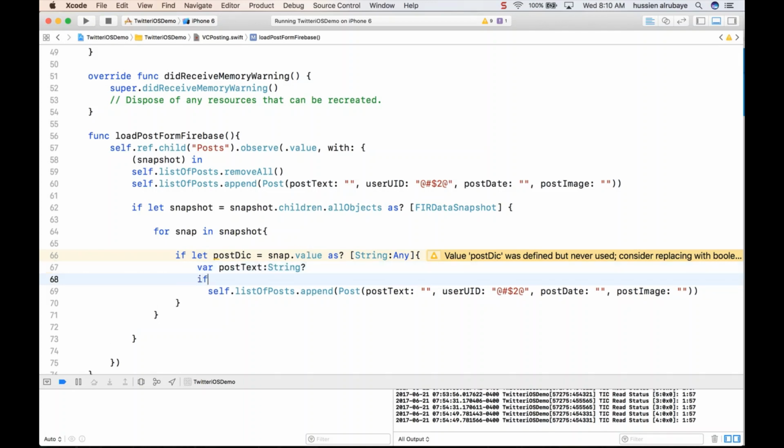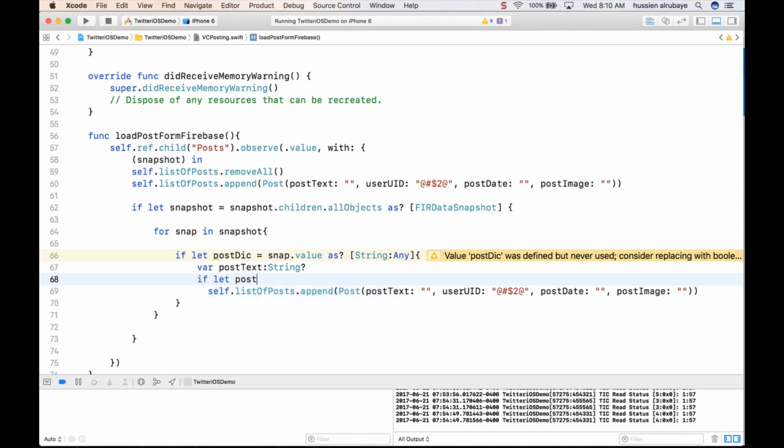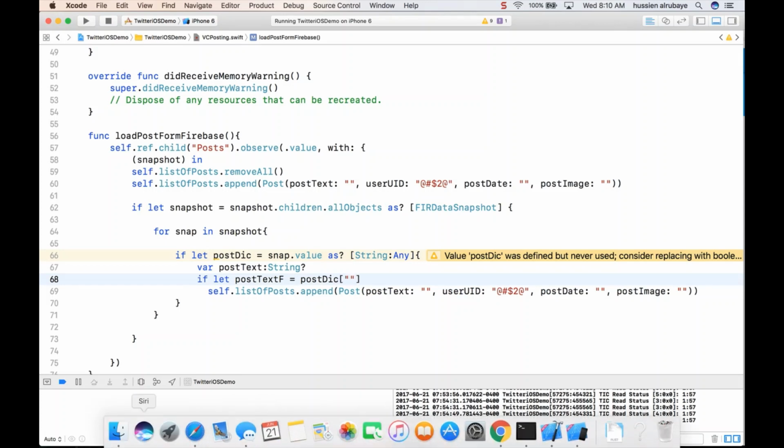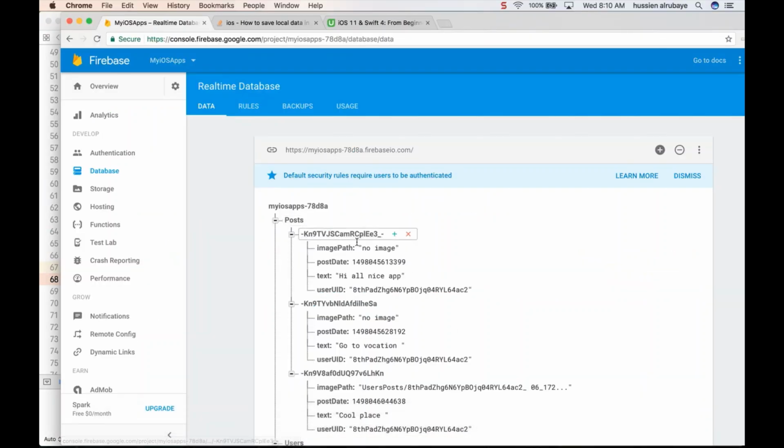I say, hey, if let the post text for the Firebase for f should be equal to whatever I have here in the post dictionary. For what? For the key named post, which, if you just go back, is the text I have.